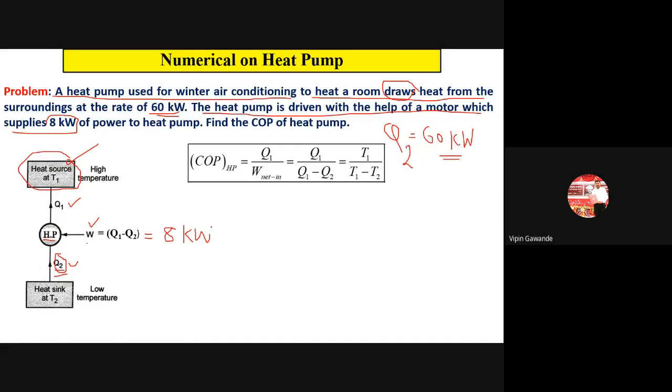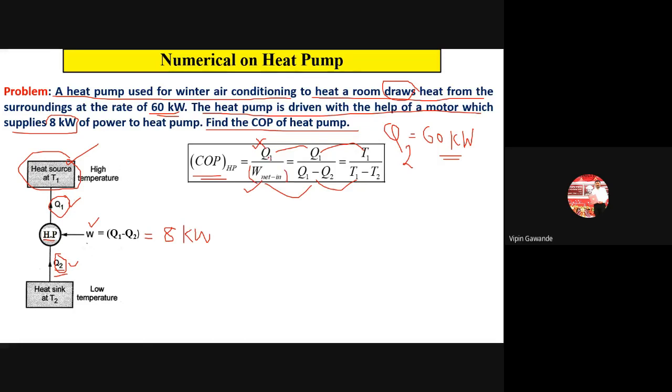Now what do we have to find out? We have to find the COP of the heat pump. For the COP of a heat pump, Q1 is important: COP is Q1 divided by W. Q1 remains the same, and W is Q1 minus Q2, which in terms of temperatures is T1 minus T2. So we require Q1, but Q1 is not given in the problem. It is unknown. W is given in the problem.